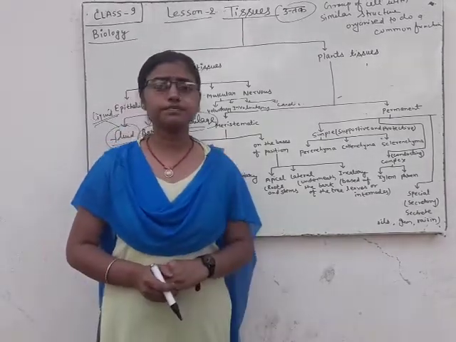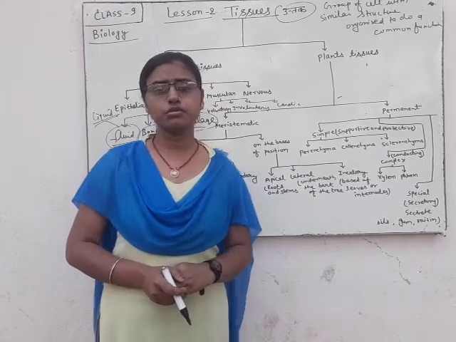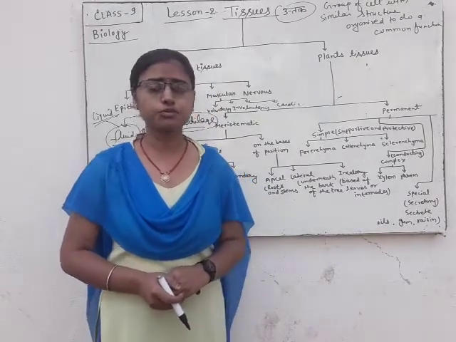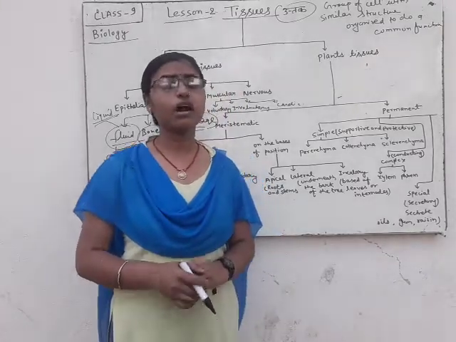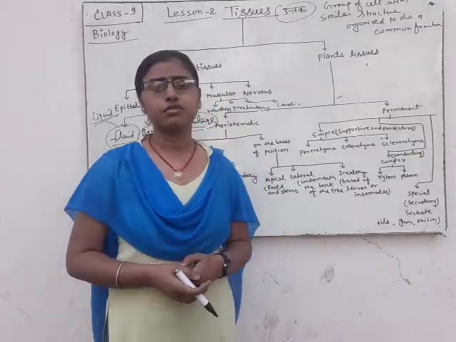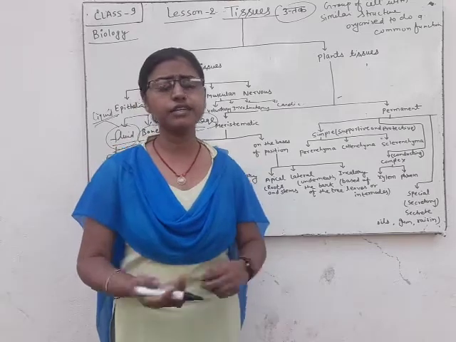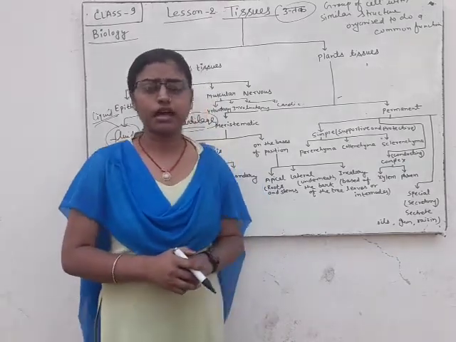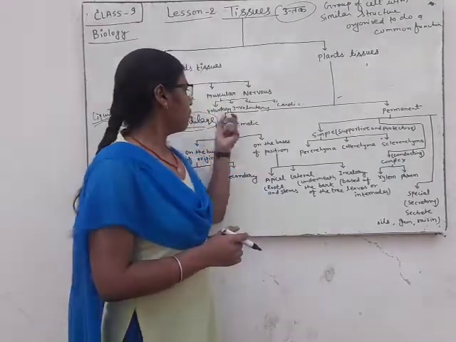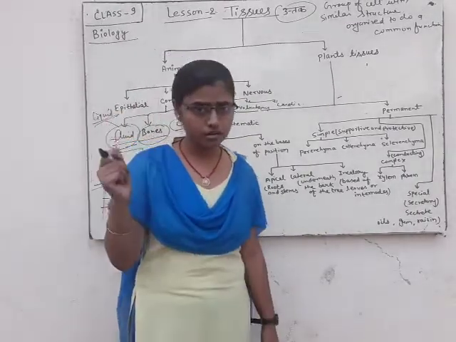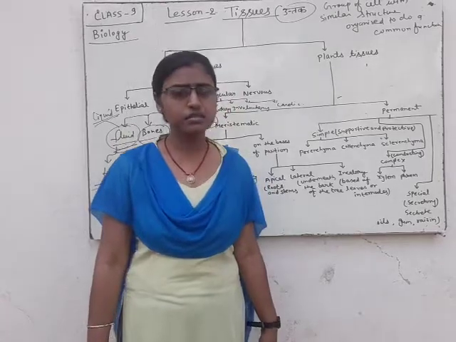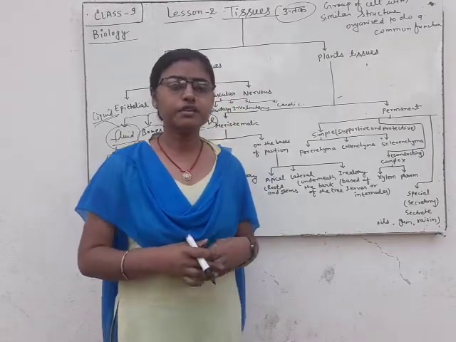We can say that voluntary tissue is that tissue which is controlled by our will, which is controlled by our desire. And voluntary tissue is found in our arms, legs and our neck.